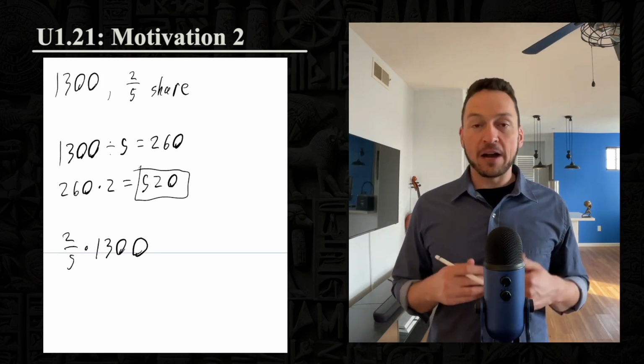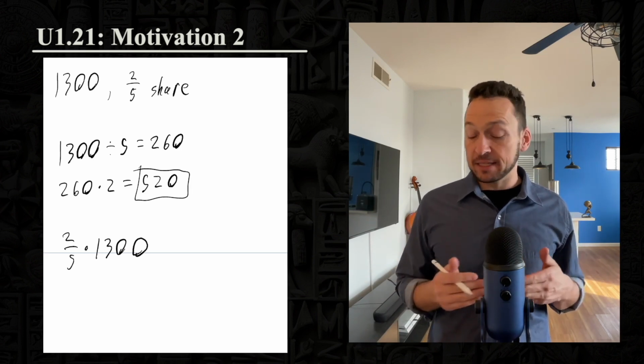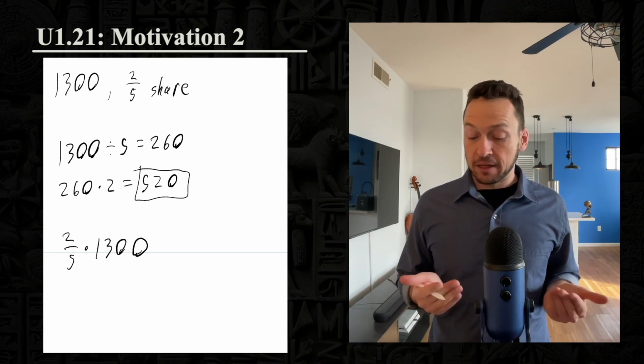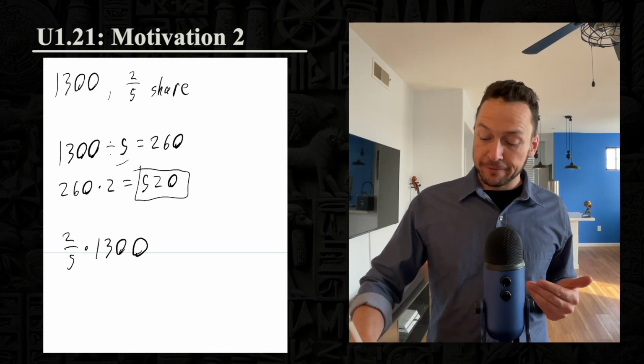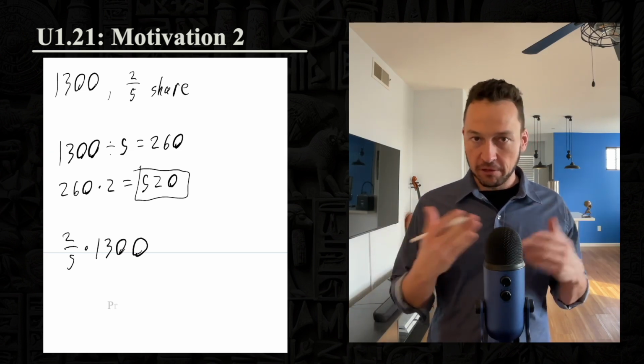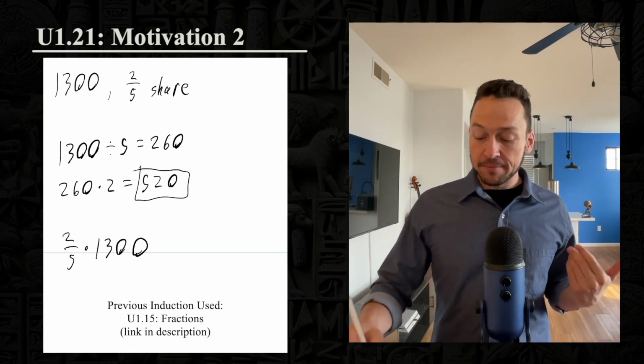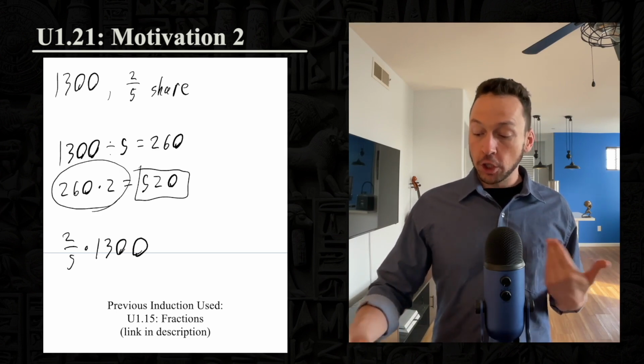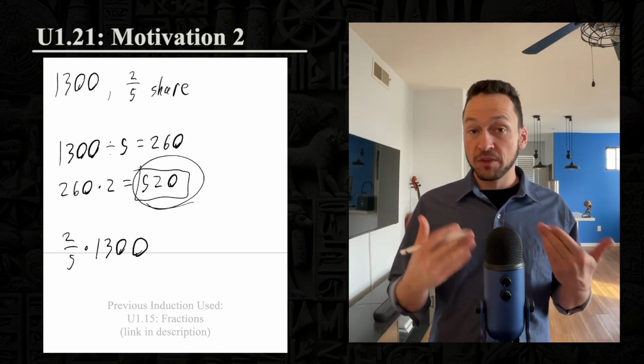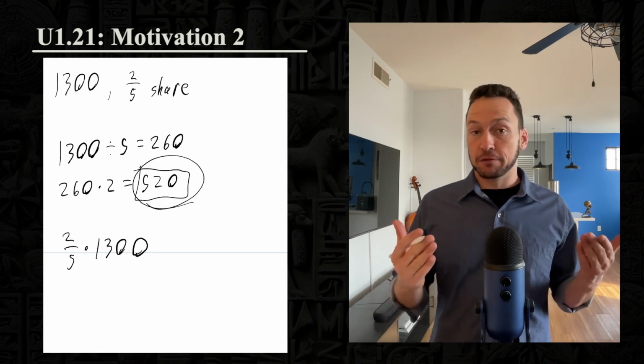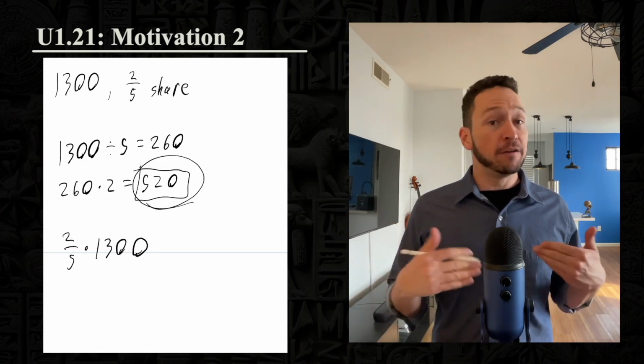Now, when he thinks about it, he realizes, yeah, this is a valid way to think about it, because first I'm dividing by 5, cutting the total into 5 equal shares, and then I'm giving myself only 2 of such shares. So this number really is repeating 1,300 2/5 of a time.